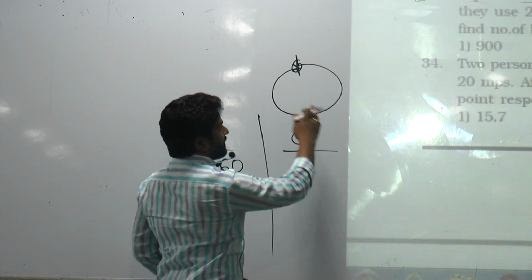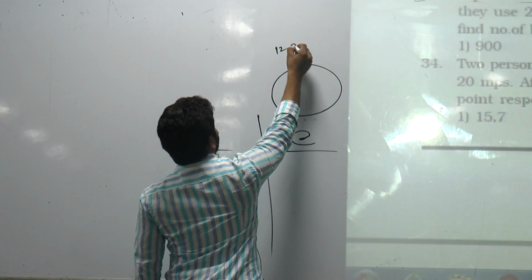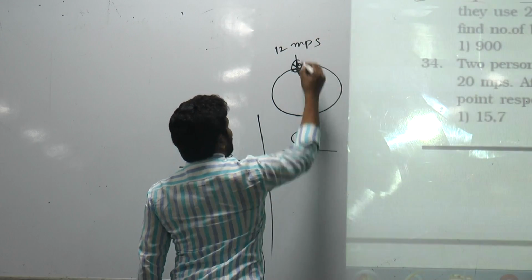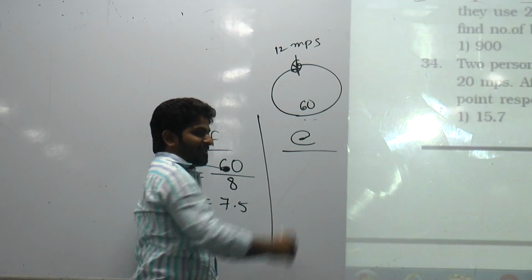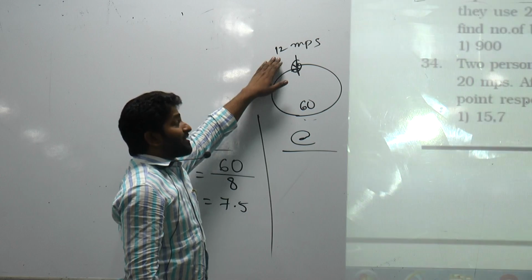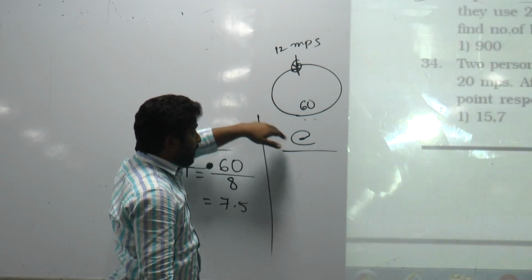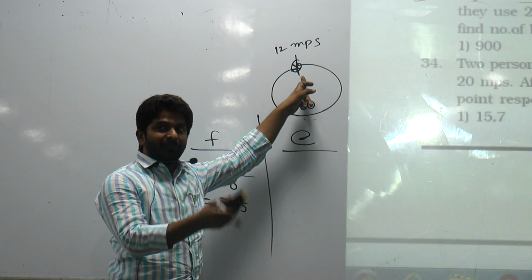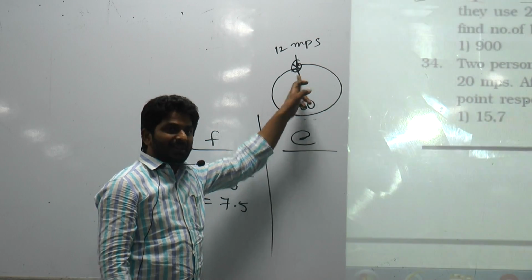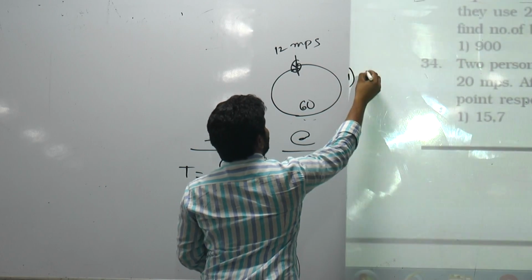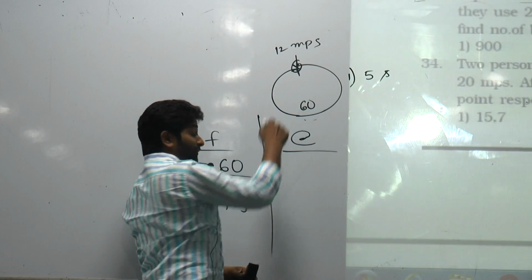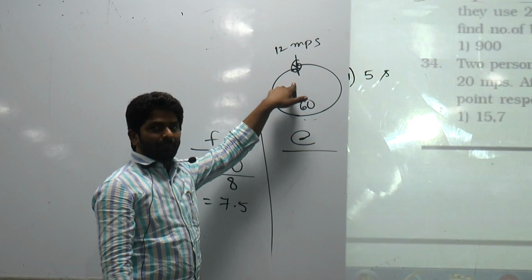Now, the first person whose speed is 12 meters per second, and the length of the track is 60 meters. With the speed 12 meters per second, if he wants to reach the starting point, what time will he take? 5 seconds. So the first person will take 5 seconds to reach the starting point.